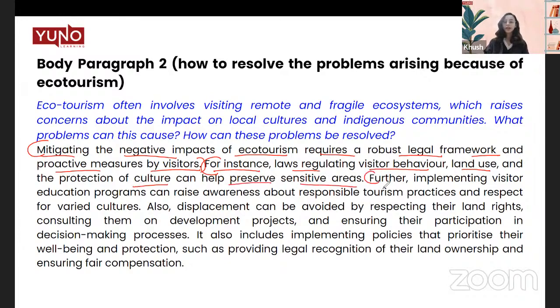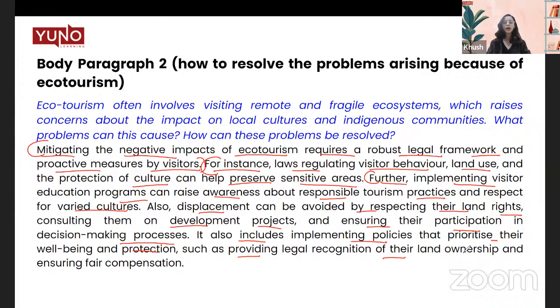Further, another point to develop an idea, since we did not develop it enough. Further, implementing visitor education programs can raise awareness about responsible tourism practices and respect for varied cultures. Also, displacement can be avoided by respecting their land rights, consulting them on development projects, which is a solution, ensuring their participation in decision making processes. It also includes implementing policies that prioritize their well being and protection, such as providing legal recognition of their land ownership, and ensuring fair compensation. So, ensuring fair compensation could also be a way.